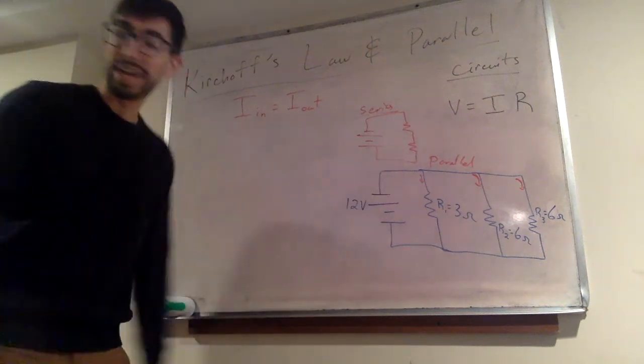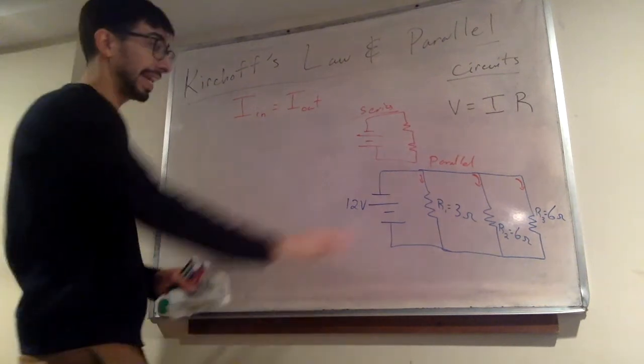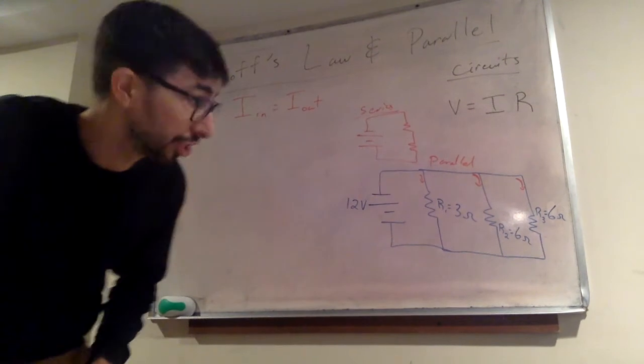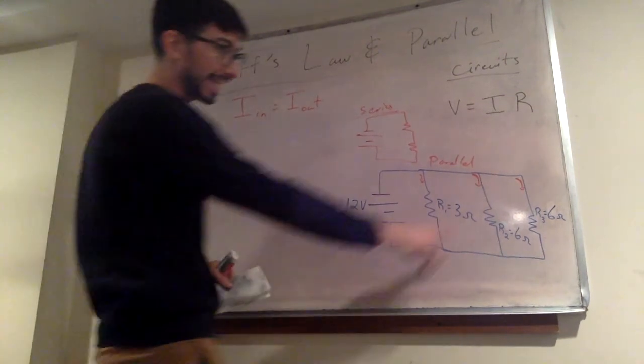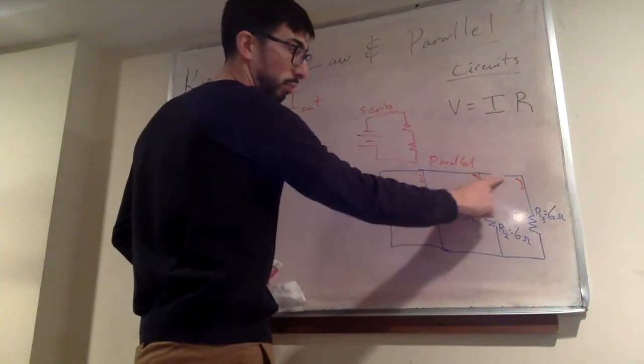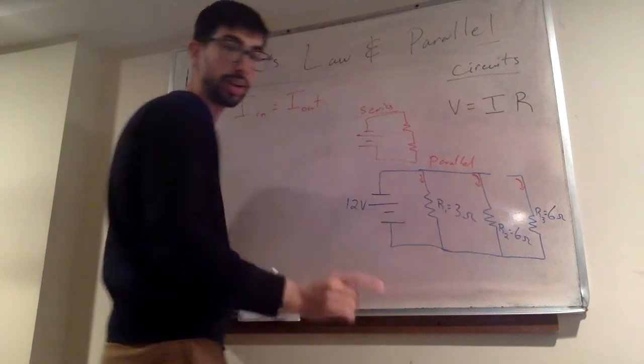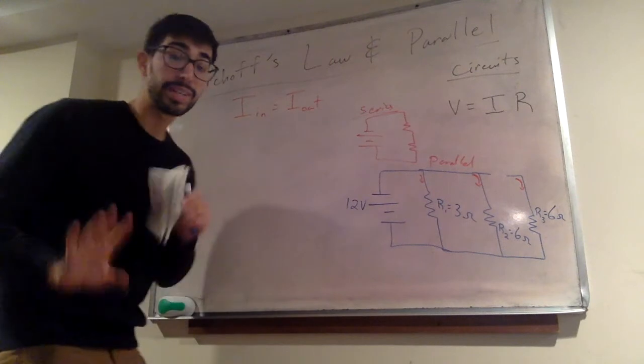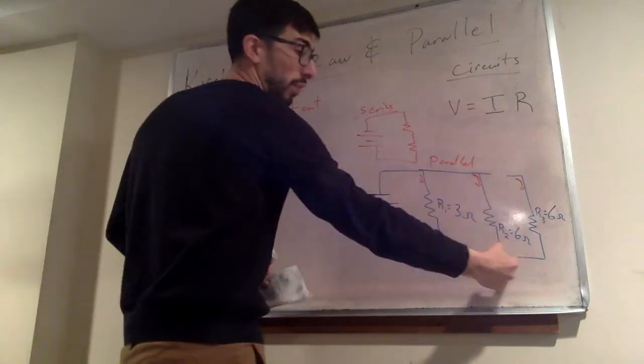There's a lot of different advantages to using a parallel circuit instead of a series circuit, where it branches off like this. One such advantage is, let's say there was a break in the line here. Let's say this broke the line right there. Well, will R3 still work? The answer is no. There's no continuous pathway for R3 to work.